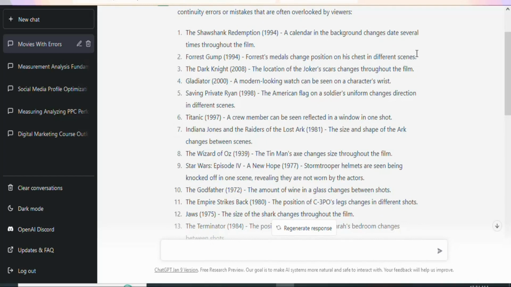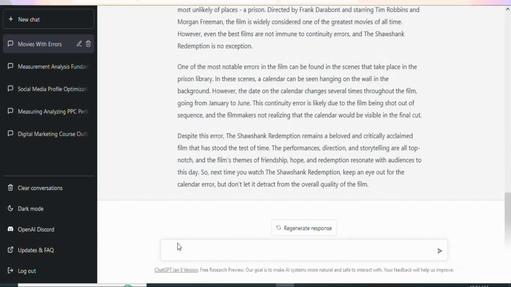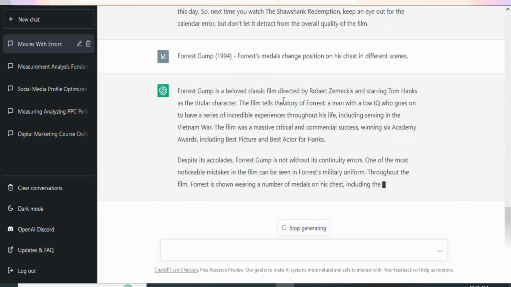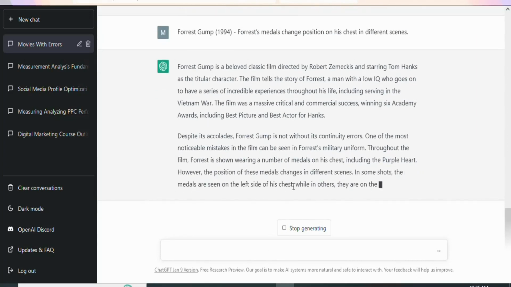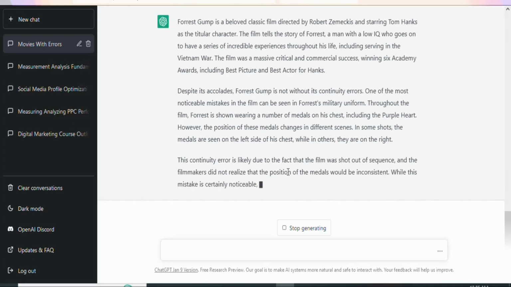If you want to write for the second one, you can just come and highlight and copy it. Once you highlight and copy it, you are going to scroll down and just paste it right here. Once you paste it, just click on enter, and it's going to write much more information about the movie. You have to do this for some of them so that it can write the information for you. As you can see, it is writing for the second one, so it's going to write for everything. You can see the information is very clear.